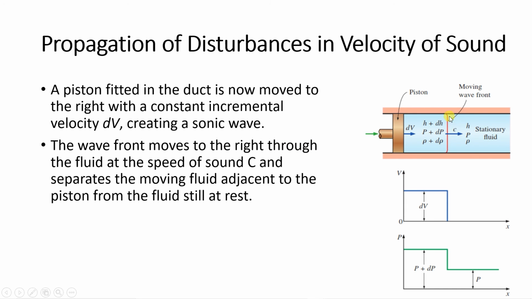So this wave velocity will be capital C, the speed of sound, and this moving wave front separates the stationary fluid and the disturbed fluid. On the left side you will have disturbed fluid. It separates the moving fluid adjacent to the piston from the fluid at rest.